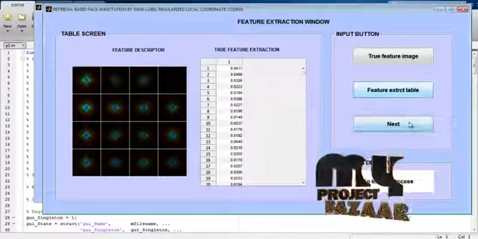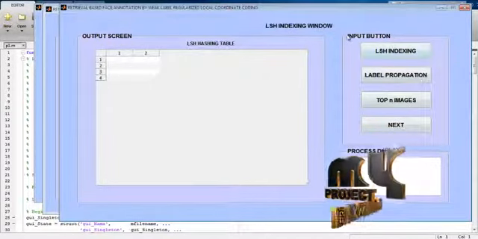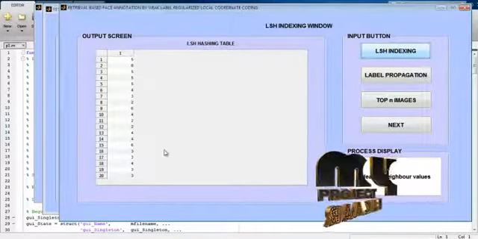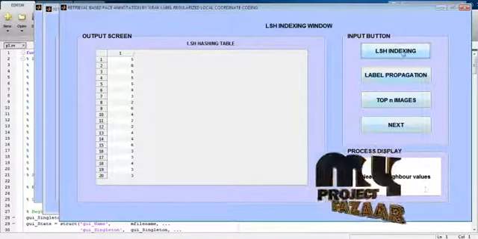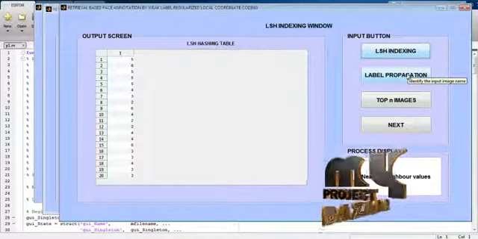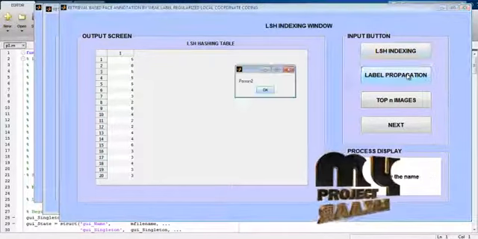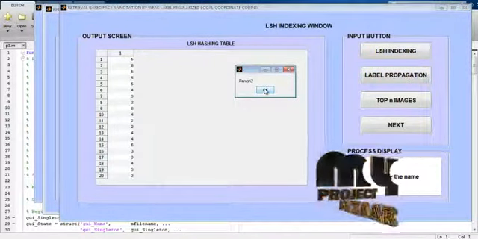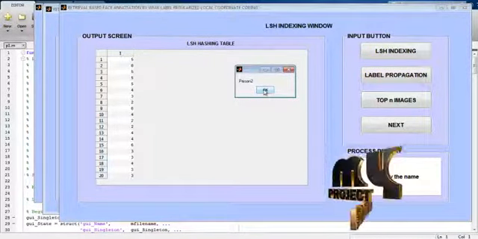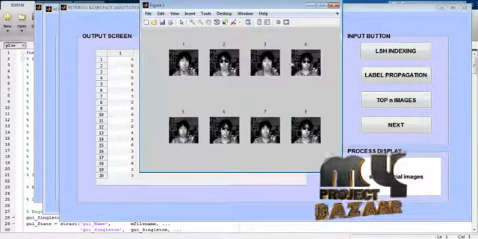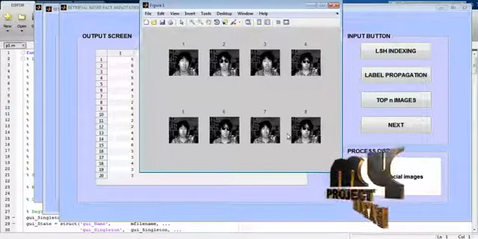Next, go to the LSKetch indexing window. The LSKetch indexing displays the nearest neighbor values for the input query image. Then go to the label propagation. Label propagation means identifying the person for the input query image. Then the identified person is selected for the input query image. Then go to the top n similar images for the input image. Then the top similar images for the input query image are displayed.